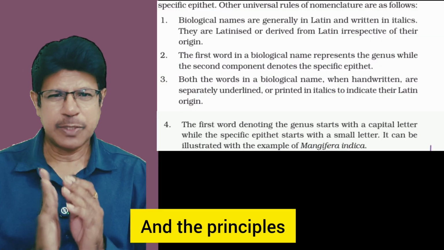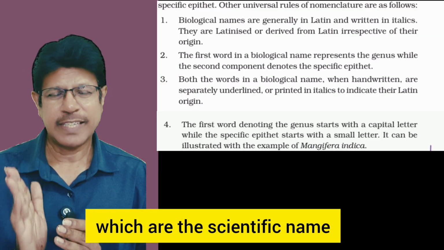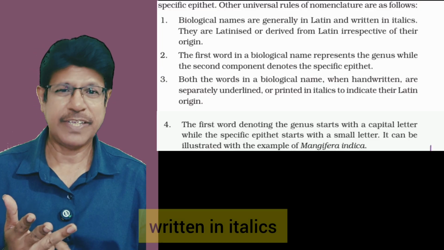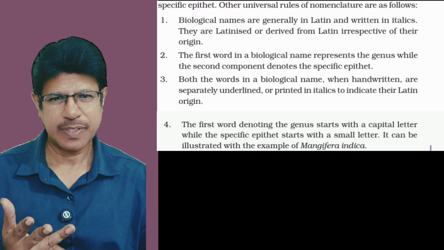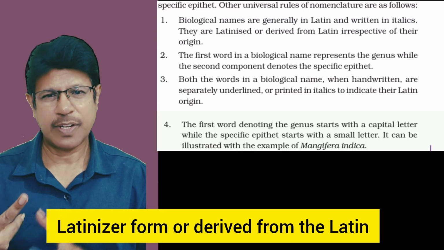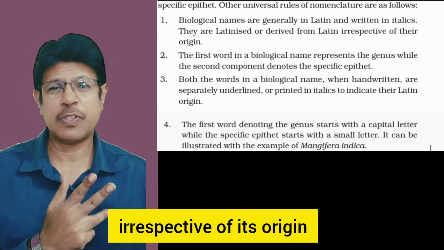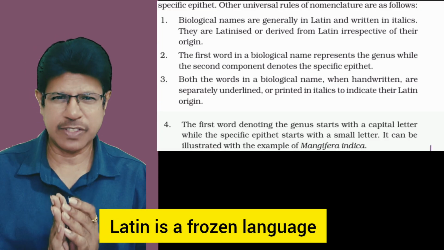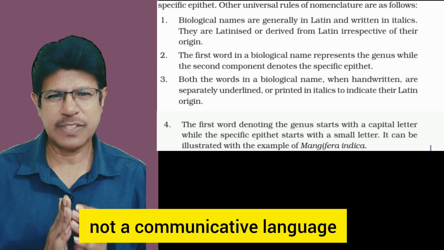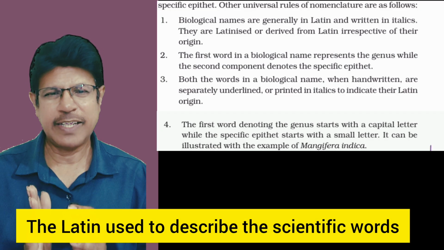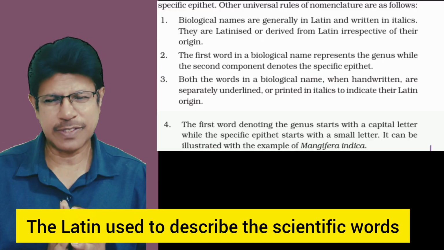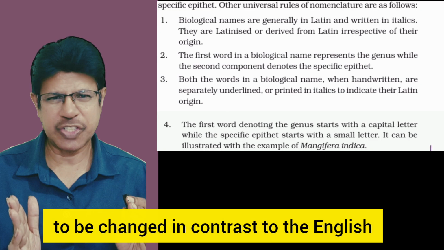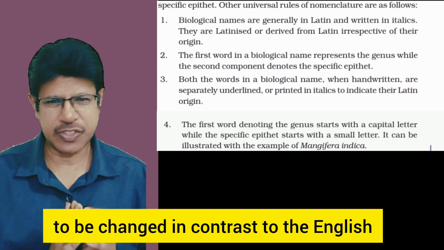The scientific name or binomial name should be in Latin, written in italics, in Latinized form or derived from Latin irrespective of its origin. Why is it in Latin? Latin is a frozen language, not a communicative language. Latin is used to describe scientific words because the meaning of the words is not going to change, in contrast to English.